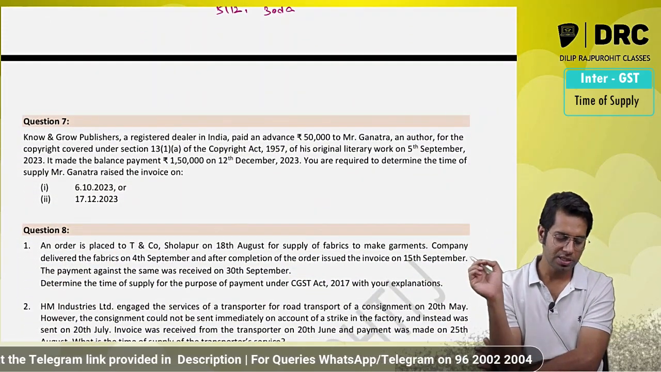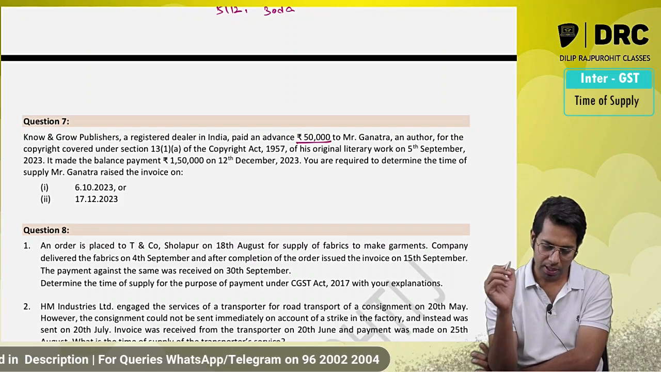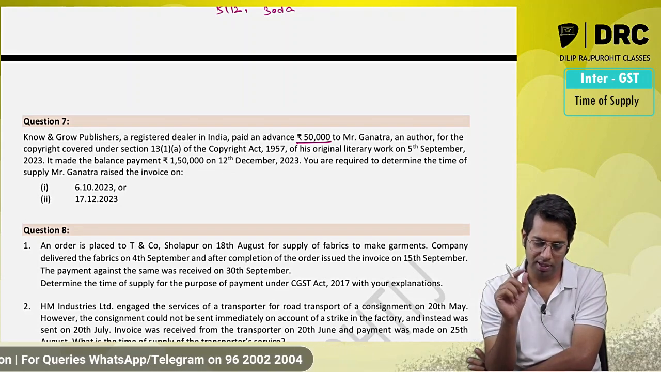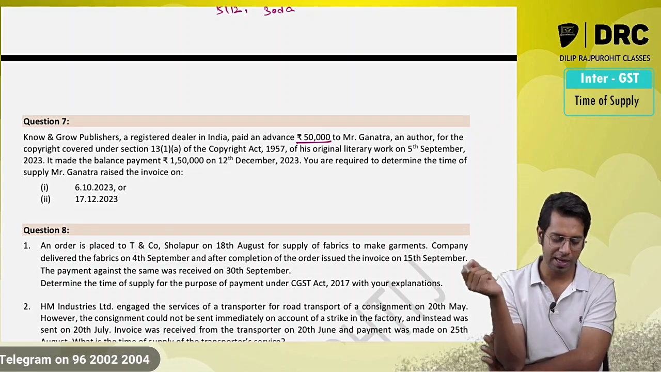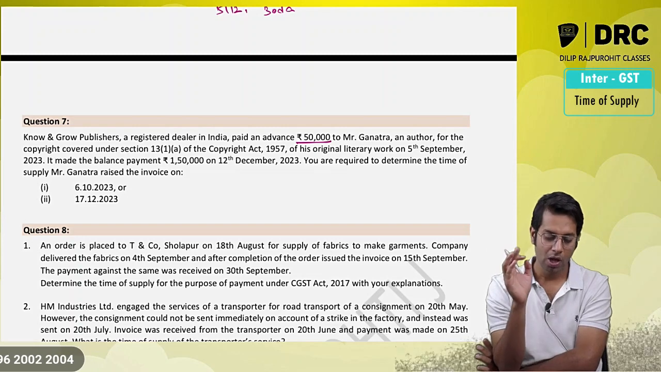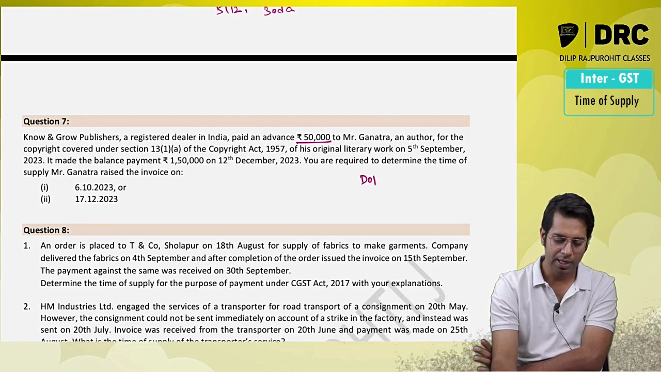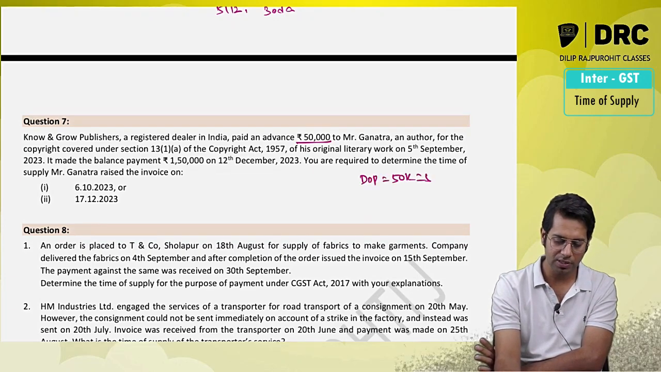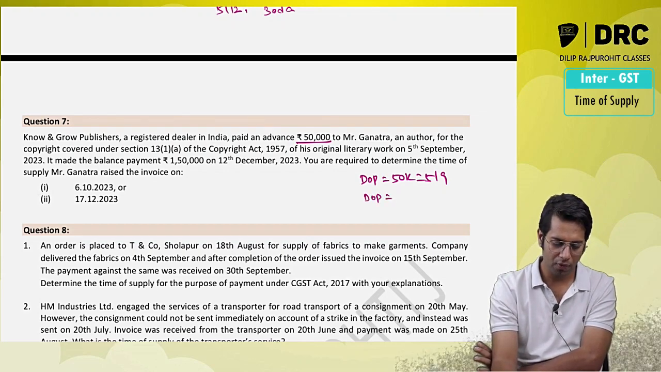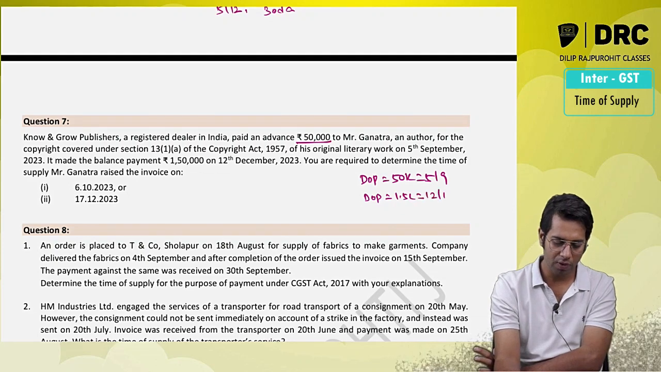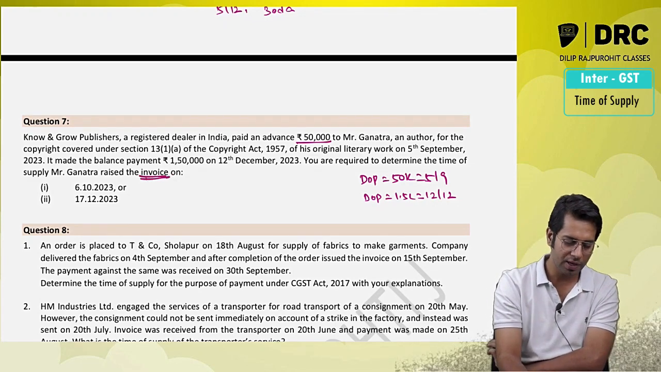No and Grow Publications, a registered dealer in India, paid an advance of 50,000 to Mr. Ganatra, an author, for copyright covered under 13(1)(a) of the Copyright Act 1957 for his original work on 5th of September. So this advance was given on which date, sir? Date of payment of this 50,000 is 5th of September. It made the balance payment on 12th of December. So date of payment for 1.5 lakhs is how much, sir? 12th of December.